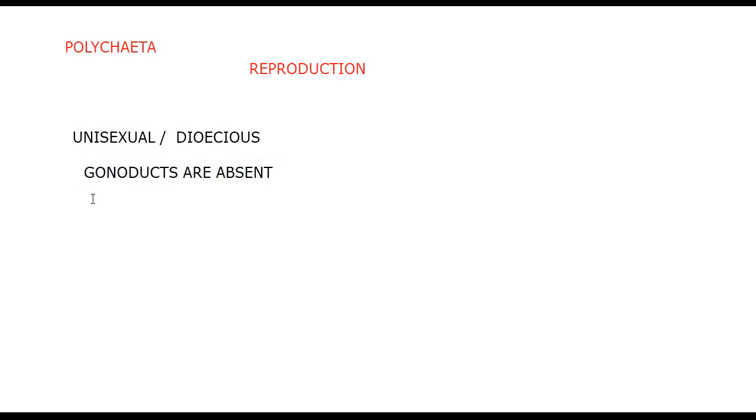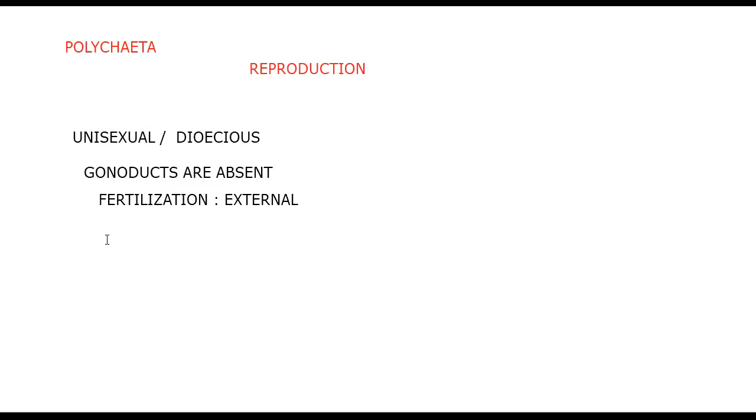Next, fertilization occurs in water. That means male and female release the gametes in the water, so fertilization is external.